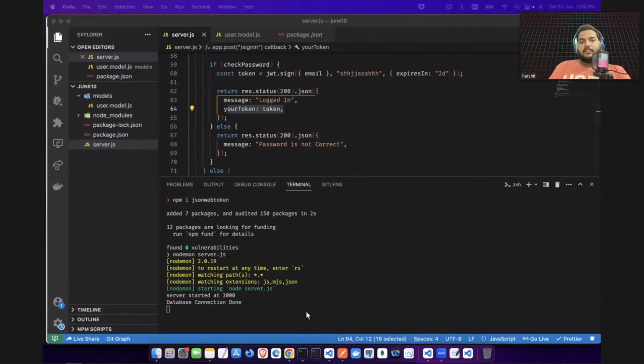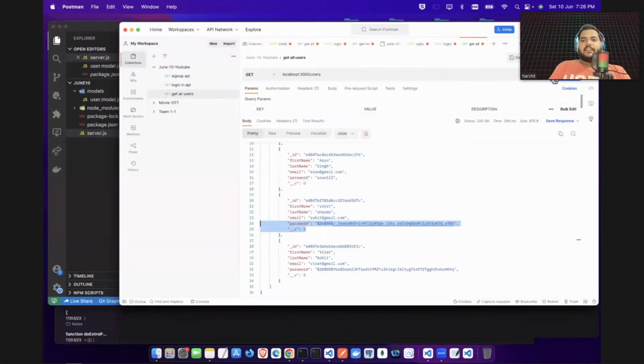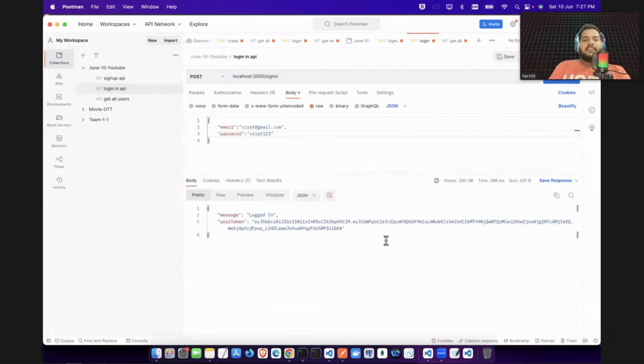Now let's come here and log in with Virat, and Virat is the correct email ID and password. If you see here, guys, do you see there's a long token? There's actually 256 characters of tokens. All these tokens are coming here. This is a token, guys, which we have generated.